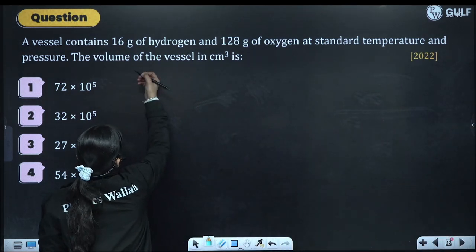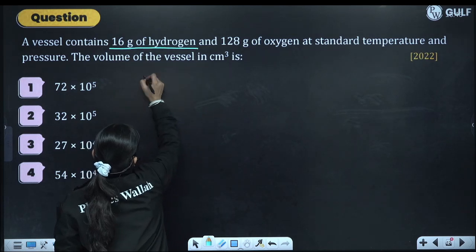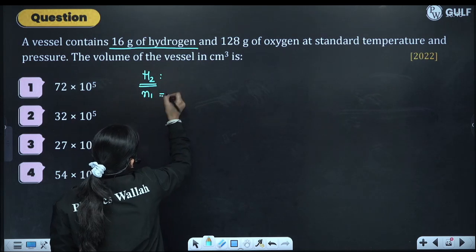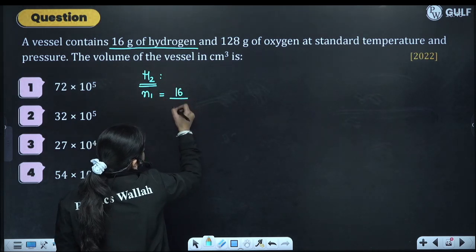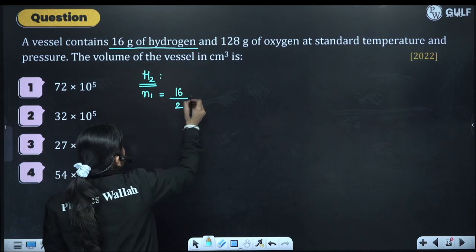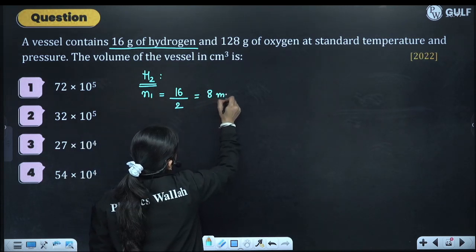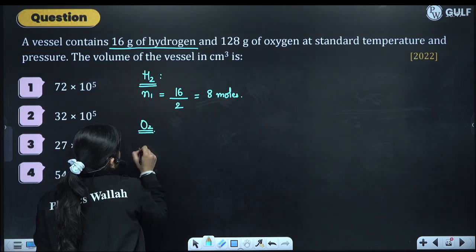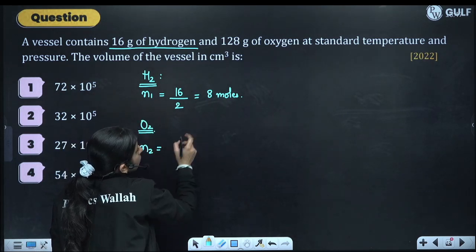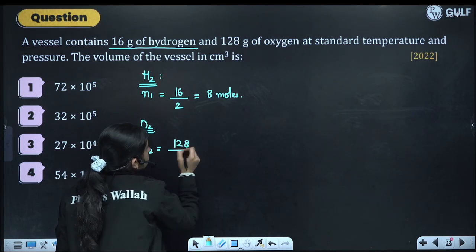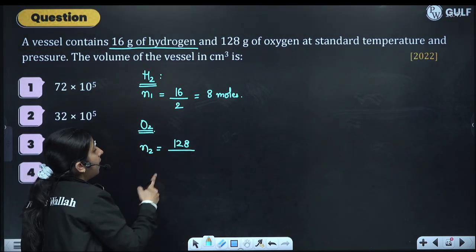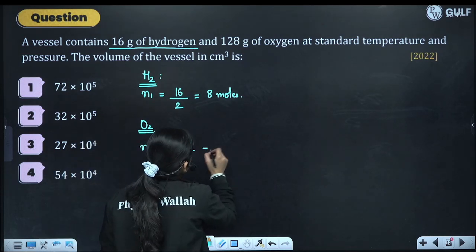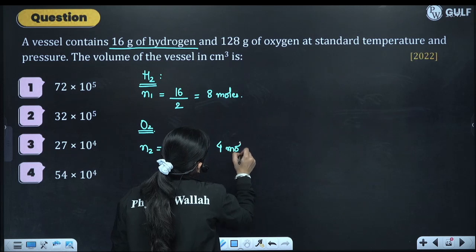So if we say the number of moles of hydrogen, how much will it be? 16 gram divided by 2 gram, so the number of moles will be 8 moles. For oxygen, how many moles? N2 will be equal to 128 gram, the mass of oxygen given to us, and 32 is the molecular mass of oxygen gas. So we will have 4 moles.